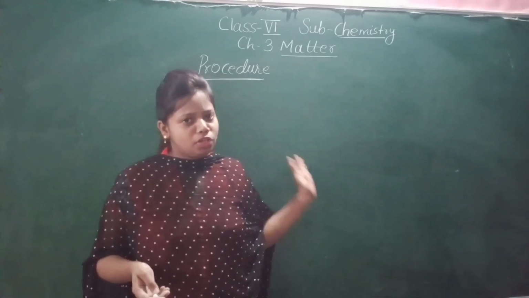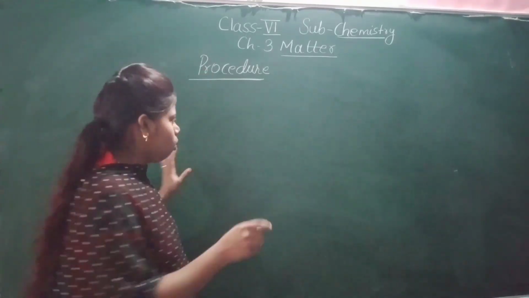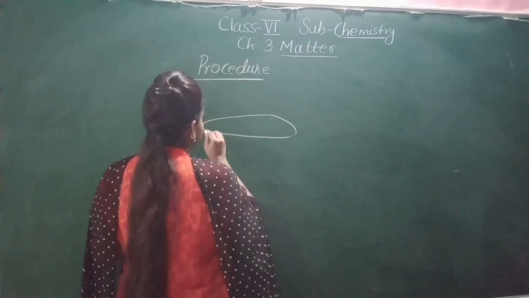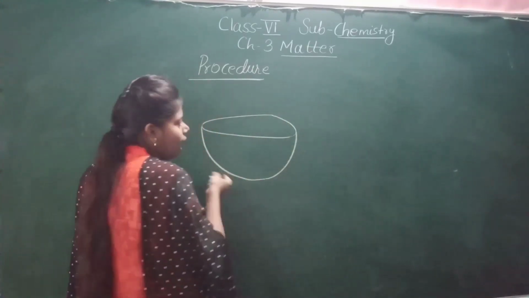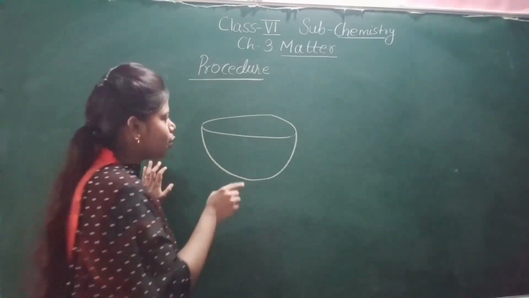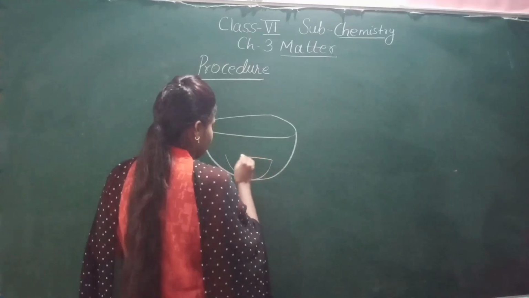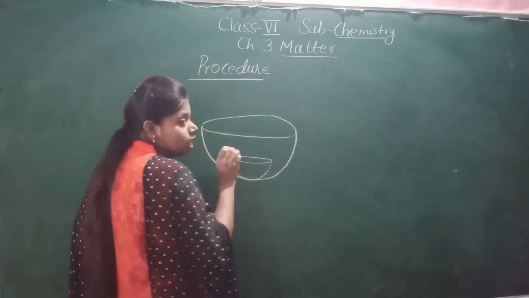Now what is the procedure? You have to take one big bowl, only one bowl. Inside this big bowl, you will put the small bowl, and you will fill this small bowl with colored water.